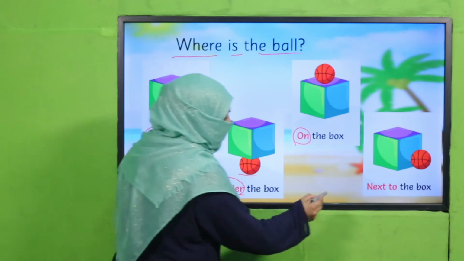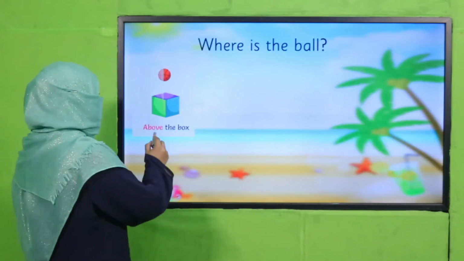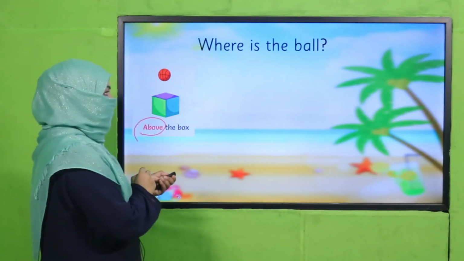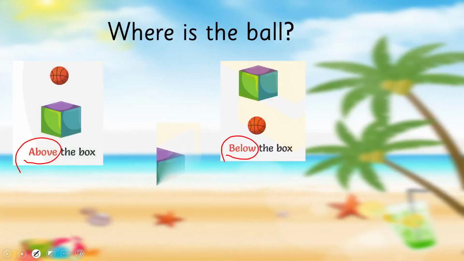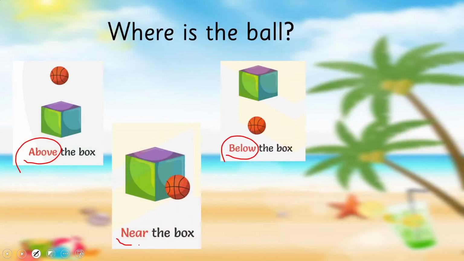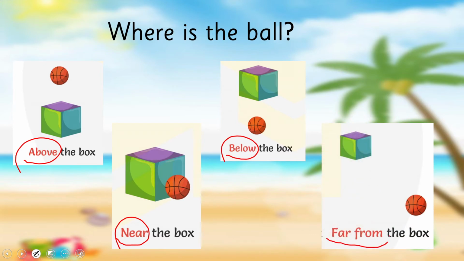Where is the ball now? Next to the box. Where is the ball now? It is above the box. Where is the ball now? It is below the box. Where is the ball now? It is near the box. And where is the ball now? It is far from the box.